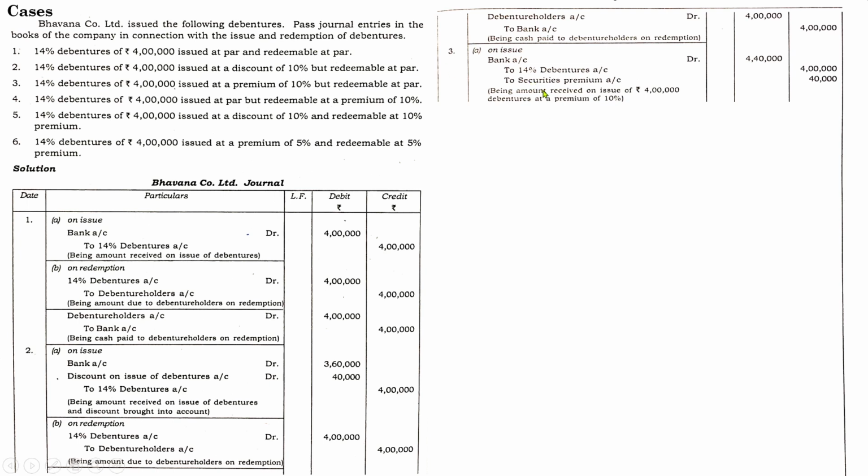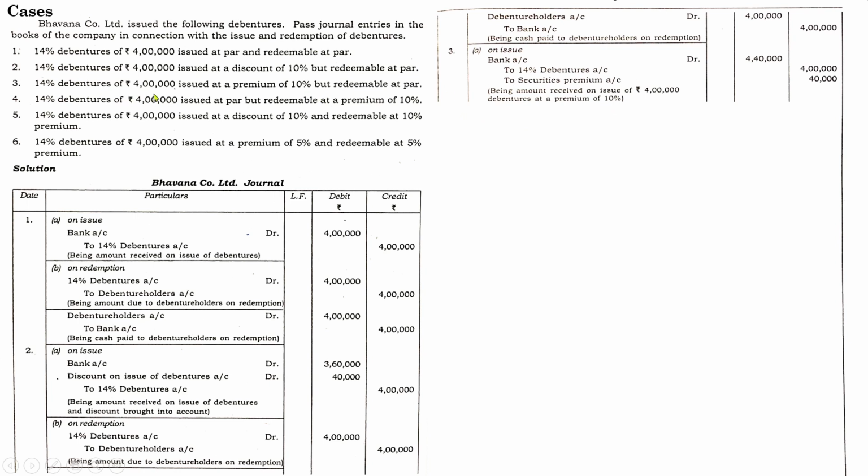issuing debentures at premium. And 14% debentures, what is the price of the debenture? Total price is 4 lakhs. What was the premium amount? It was 10% of 4 lakhs, so it will be 40,000. Being amount received on issue of 4 lakh debentures at a premium of 10%. So this is with regard to issue.